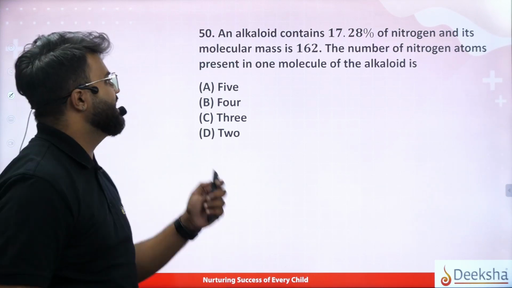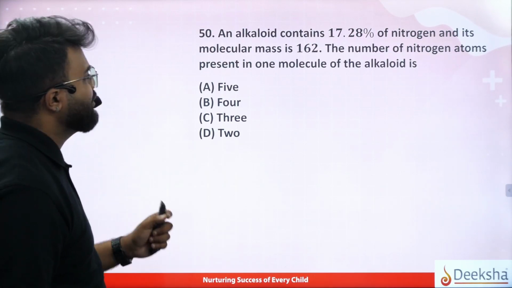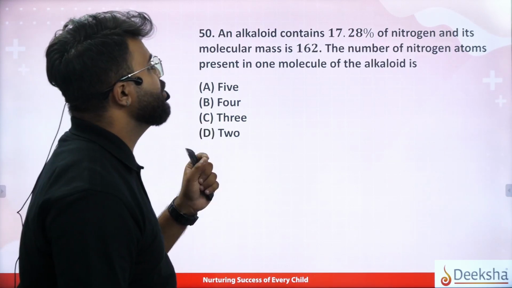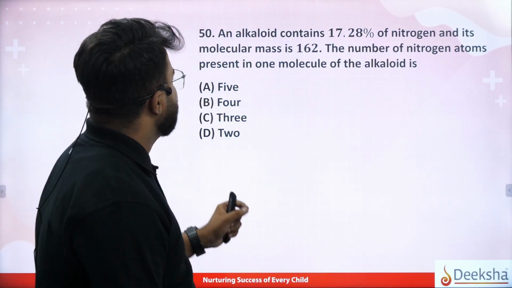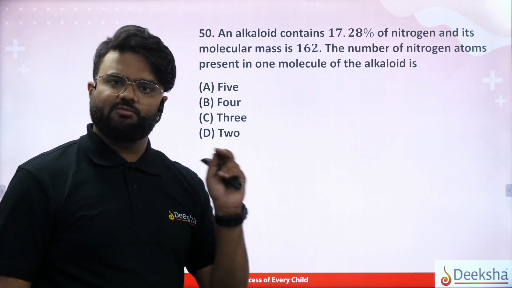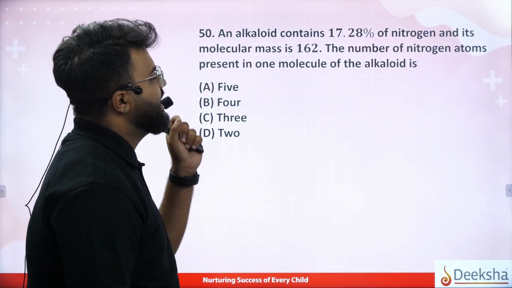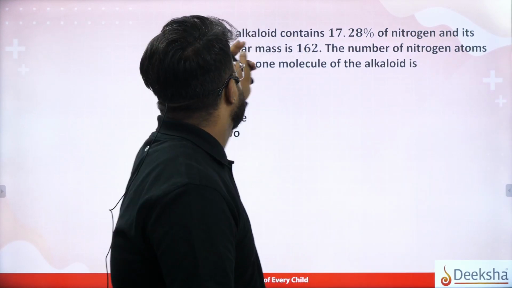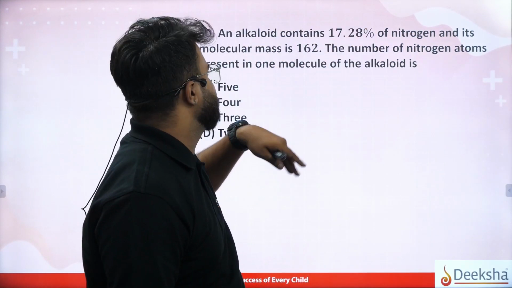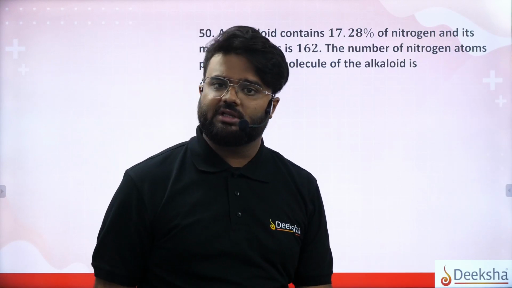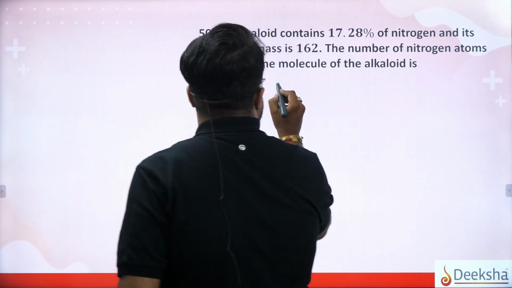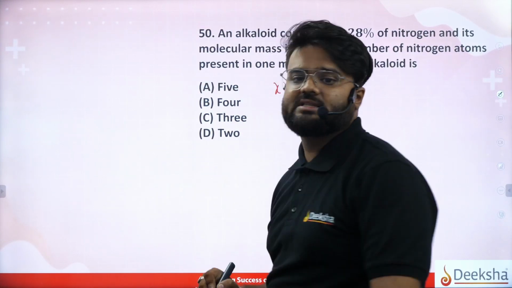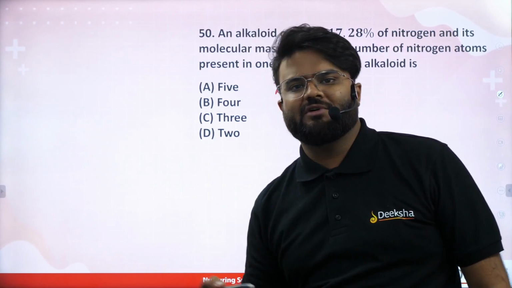Question number 50. An alkaloid contains 17.28 percent of nitrogen and its molecular mass is 162. So the number of nitrogen atoms present in one molecule of the alkaloid, they have given some alkaloid, how many are in it? It contains 17.28% nitrogen and the molecular mass is given as 162. So let us consider X number of nitrogen atoms.